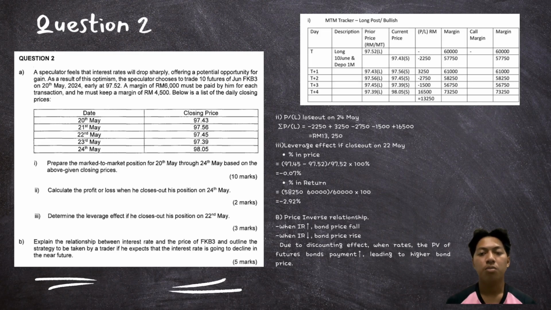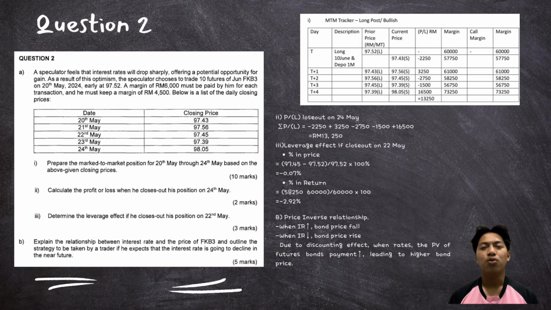If the margin falls below the required maintenance level, a margin call will be triggered, based on the MTM table. The position experiences both gains and losses depending on daily price movement, and overall it results in a total profit of 30,250. This shows that future positions are revalued daily and the margin balance continuously changes according to market price movement.